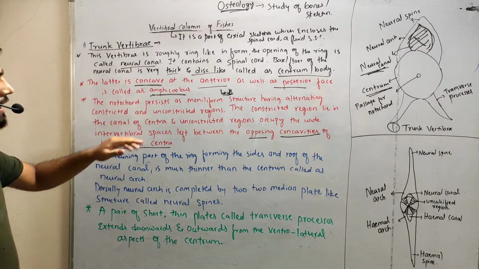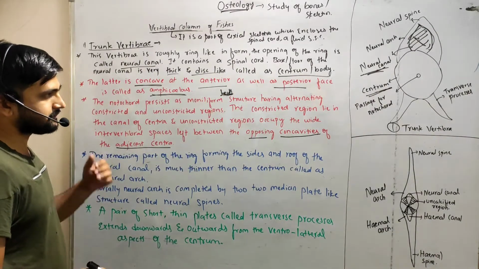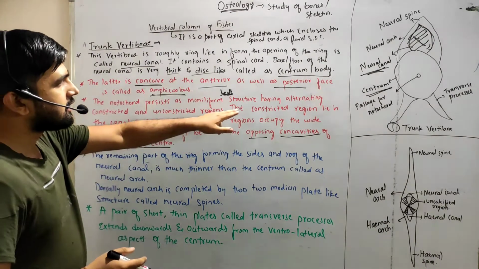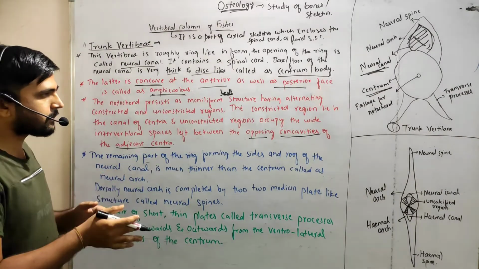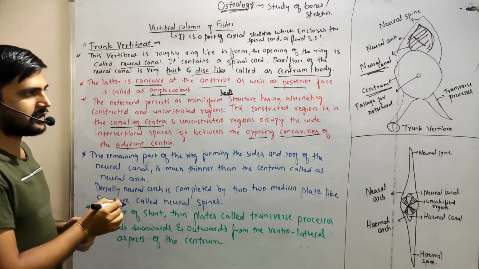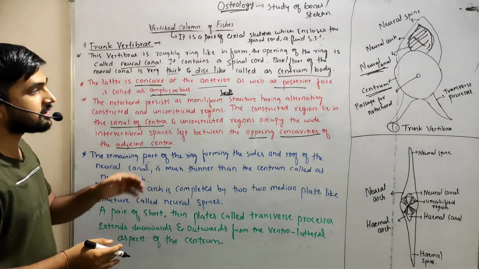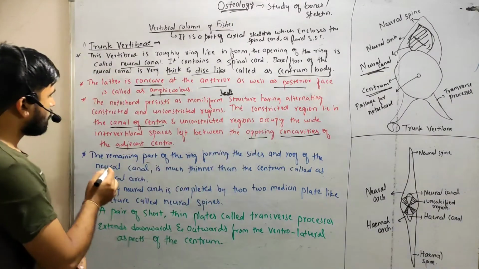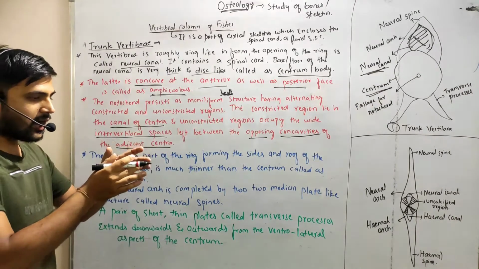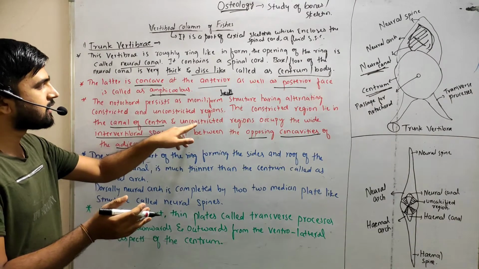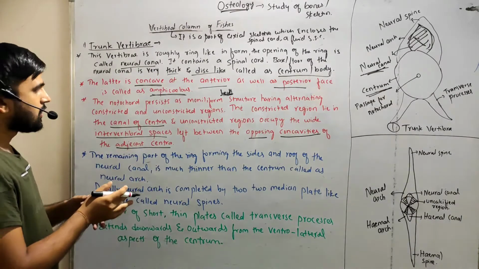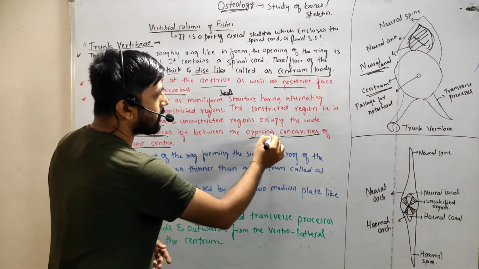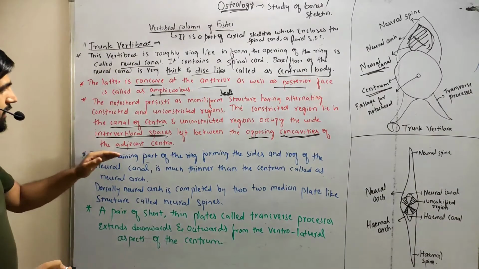The notochord persists as moniliform, a bead-like structure having alternating constricted and unconstricted regions. The constricted regions lie in the canal of centra, and the unconstricted regions occupy the wide intervertebral spaces left between the opposing concavities of the adjacent centra.